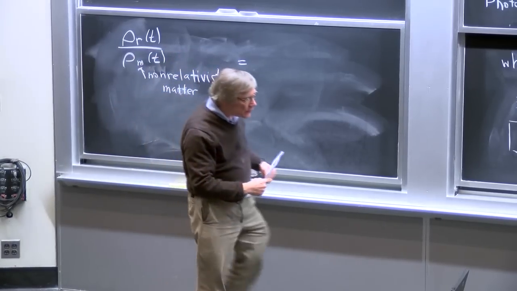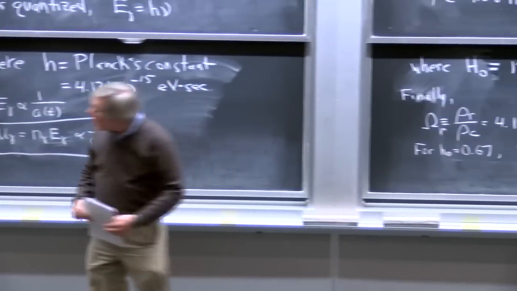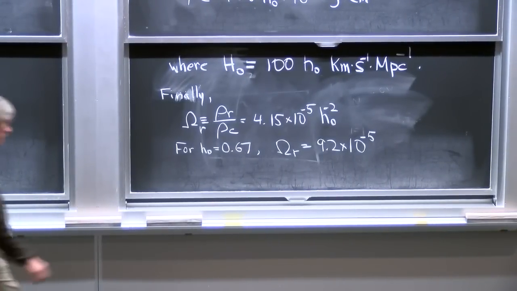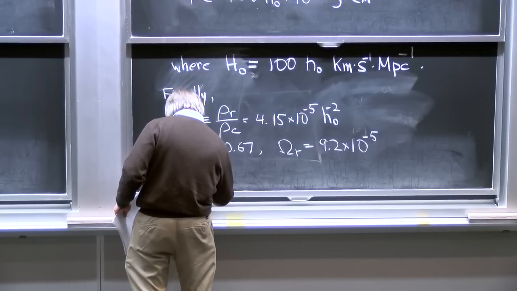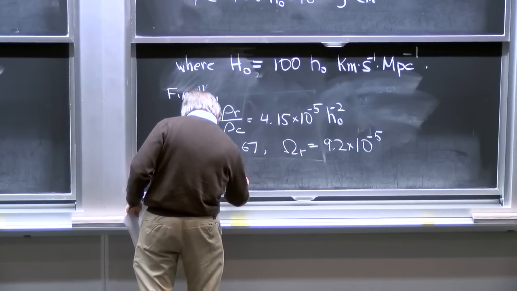And the current value is gotten by taking that number, and what I forgot to write down is that omega matter today is about 0.30.